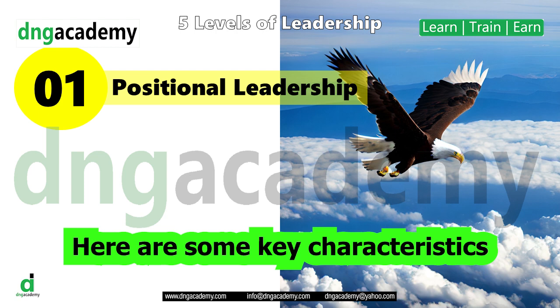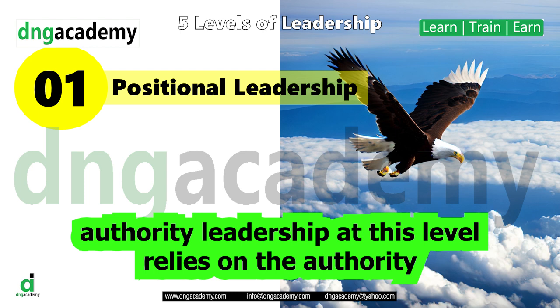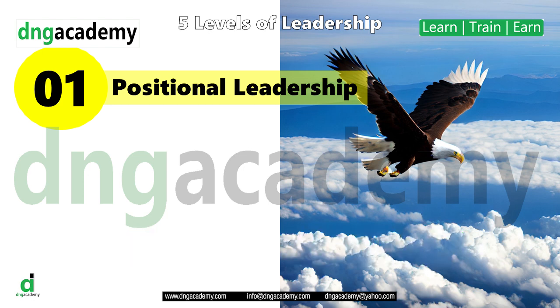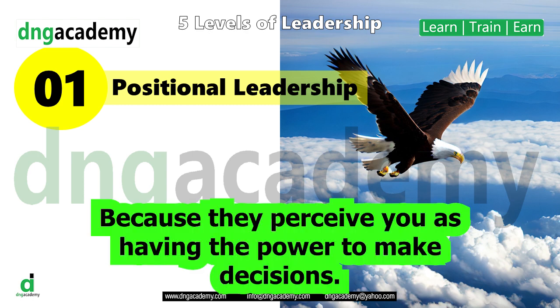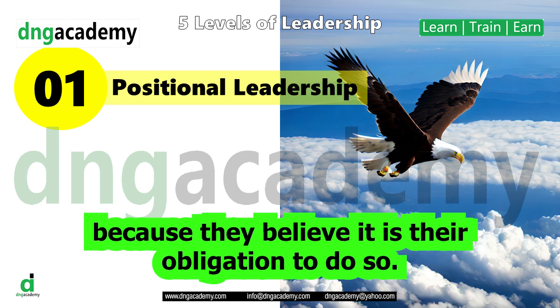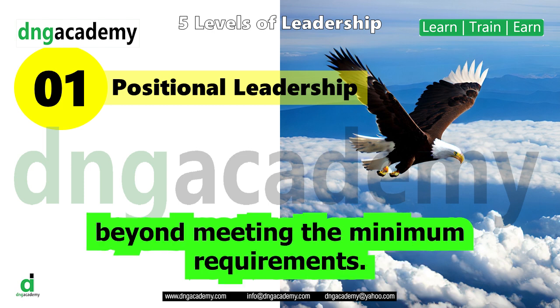Here are some key characteristics and aspects of positional leadership. Authority: leadership at this level relies on the authority granted by the position or title. People follow your instructions and directions because they perceive you as having the power to make decisions. Compliance: followers comply with your requests or orders because they believe it is their obligation to do so. They may not necessarily be motivated or engaged beyond meeting the minimum requirements.